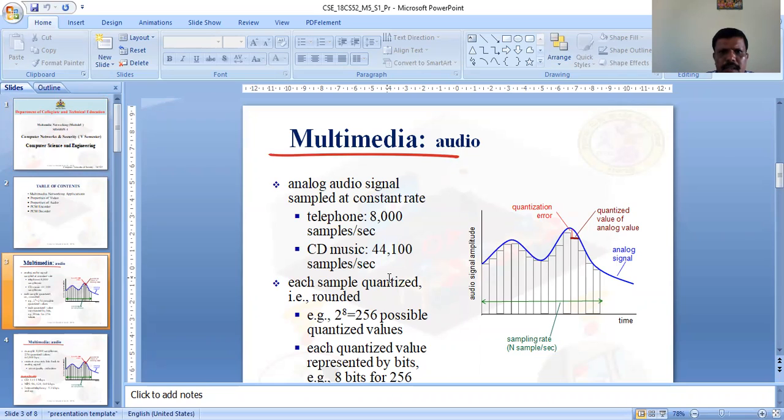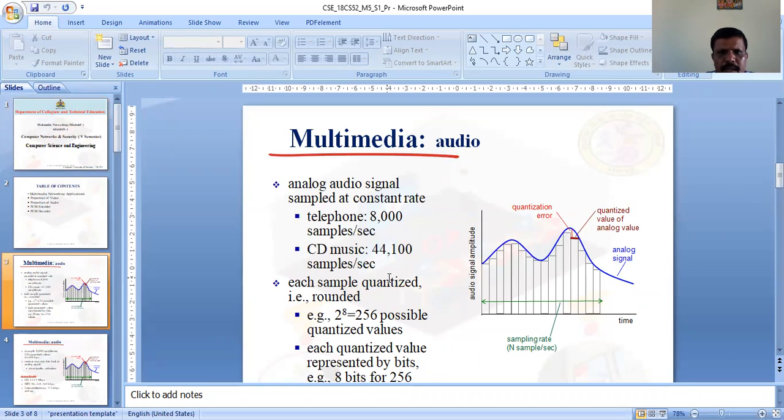An audio signal has to be sampled. On telephone lines, if the audio is to be heard clearly over the telecommunication lines, the audio signal has to be sampled at 8,000 samples per second. Even CD (compact disc) music is sampled at 44,100 samples per second.